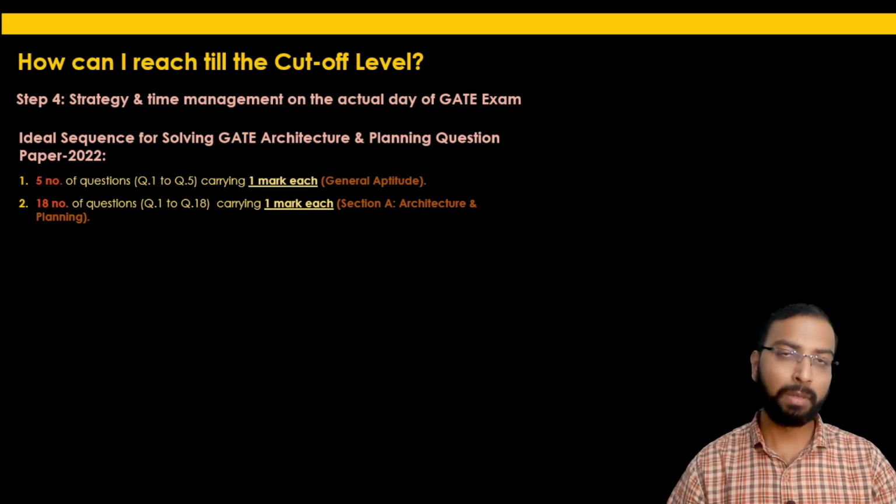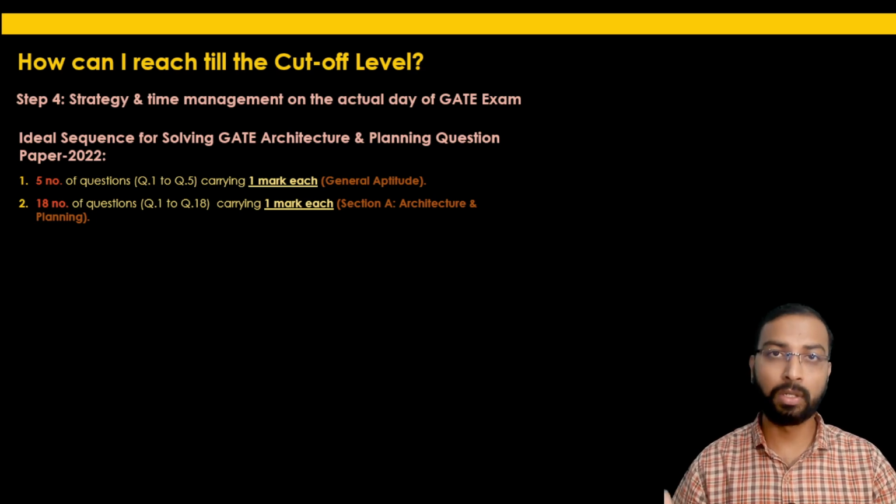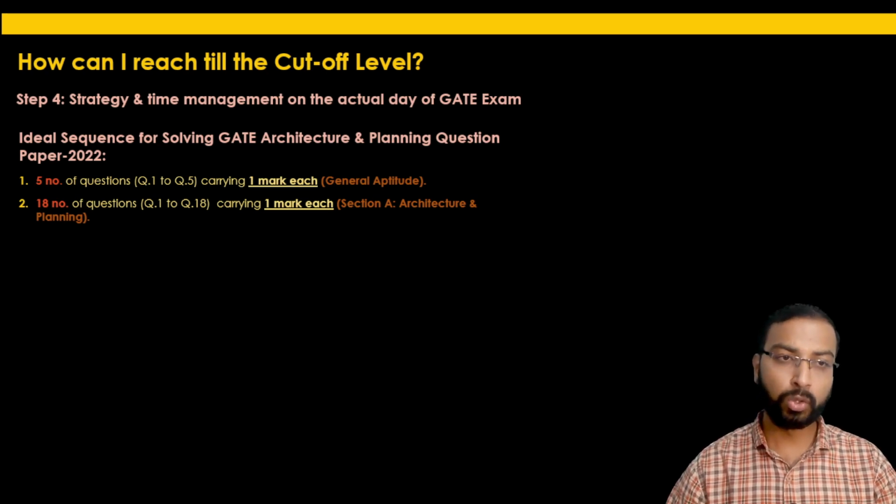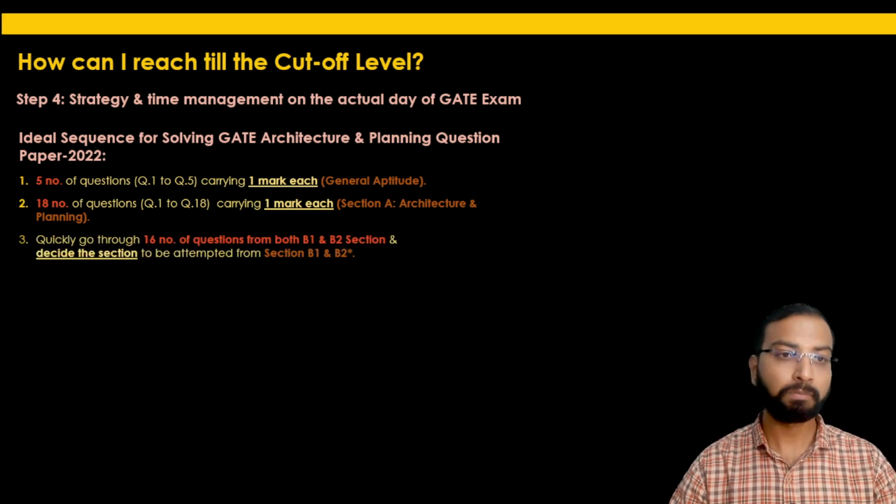So my advice will be, first you should attempt the easy questions, so that it will take less time to find the correct option among the 4 given options of the MCQ questions carrying 1 mark each. So first you should solve the 5 questions in the general aptitude section carrying 1 mark, then the 18 questions carrying 1 mark from section A, architecture and planning.